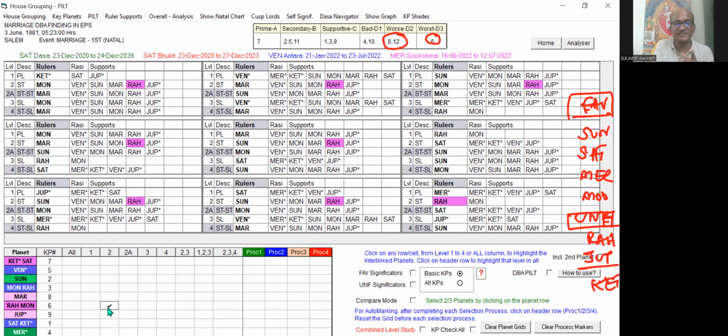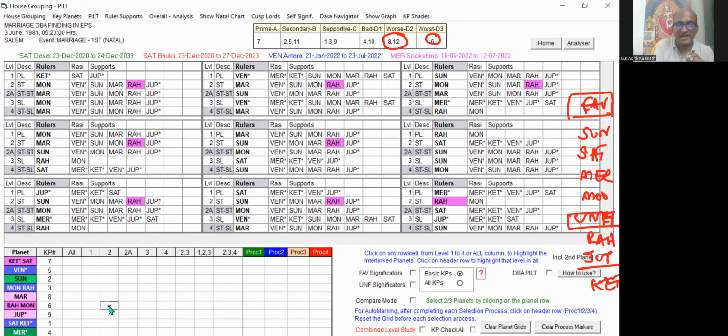Wherever Rahu is coming at the star level, that is the 2nd level, it will get highlighted in the ruler column. You can see Mercury in the star of Rahu, right? So if you check wherever it is coming at the 2nd level or 3rd level, it will get highlighted. It is not sublord for any planet. It is not connected. But in the 2nd level, if that planet is in the support column, that also will be highlighted in the support column. With the ruler column, if it is coming, it will show in the ruler column itself.